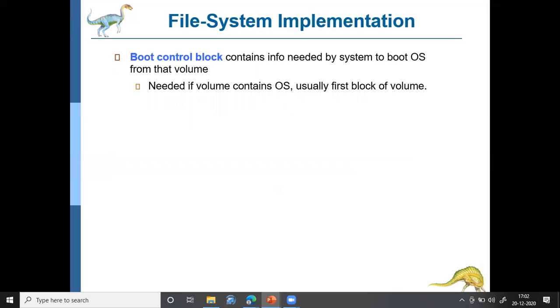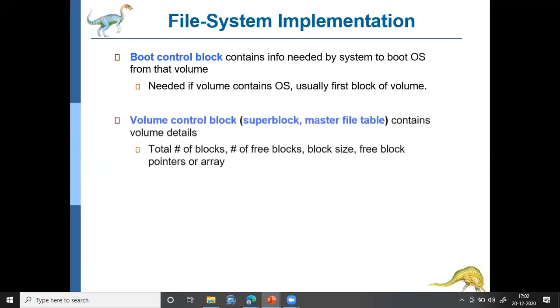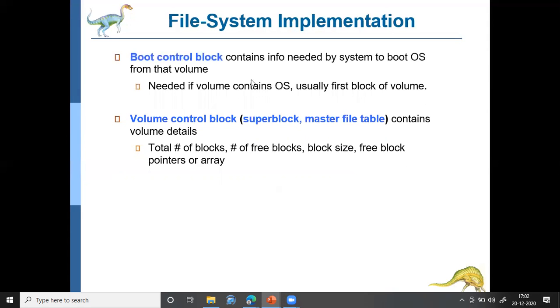Fine. So next what we'll be discussing is something called the boot control block in the hard disk, which contains information needed by the computer to boot the operating system from that particular volume. Okay. So what is the volume here? What is meant by volume? So volume means